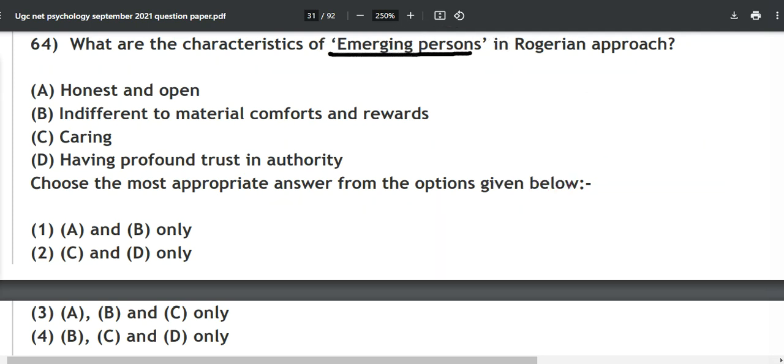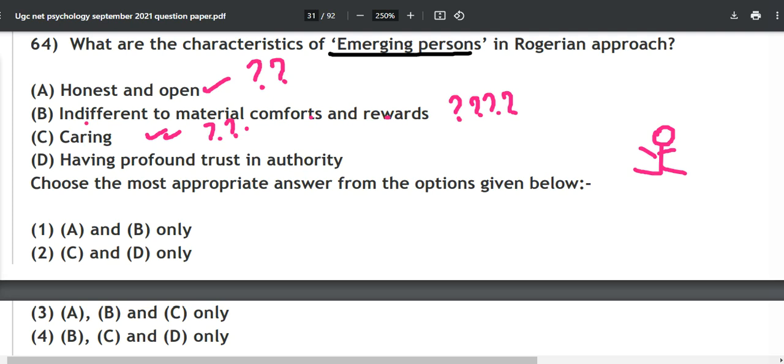Now think of yourself as an emerging person, you are going to be someone someday. Now will you be honest and open, indifferent to material comforts and rewards? Tell me, when you are really emerging, when you want something in your life, I don't think any one of us would be indulged in material comforts or rewards or something like that. Will you be caring?